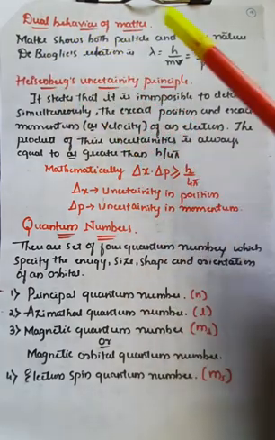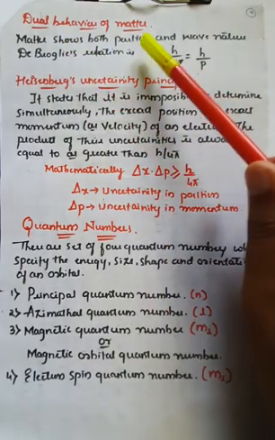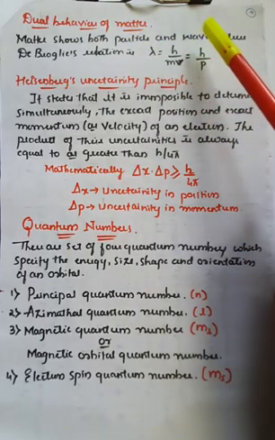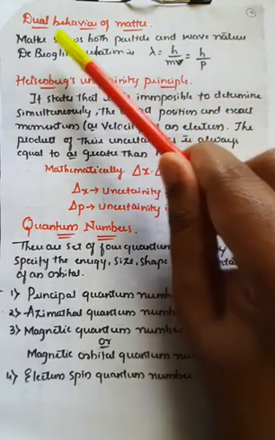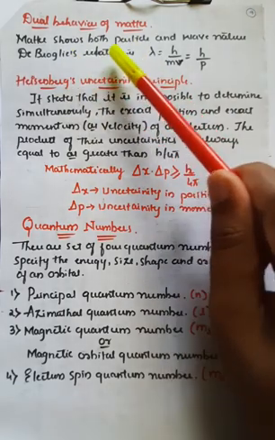Matter means anything which occupies space and has some mass, and this matter also shows both particle as well as wave nature. So the particle as well as the wave nature can be seen in the case of matter, and that was given by de Broglie's relation. De Broglie is the name of the scientist.